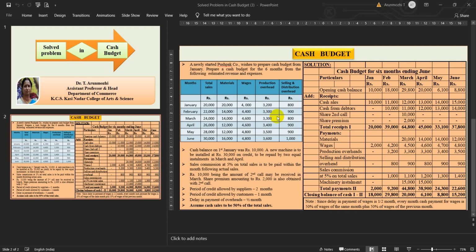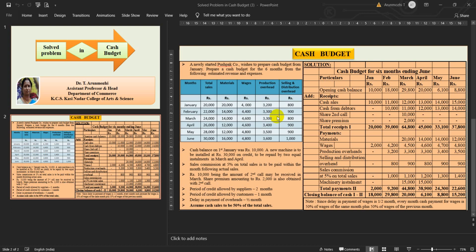Wages calculation. I would tell you the wages calculation for all the months, January, February, March, April, May and June. In a simple way to calculate wages, for the month of January in the question, it is given as 4,000.